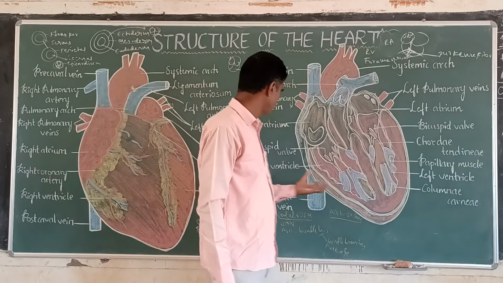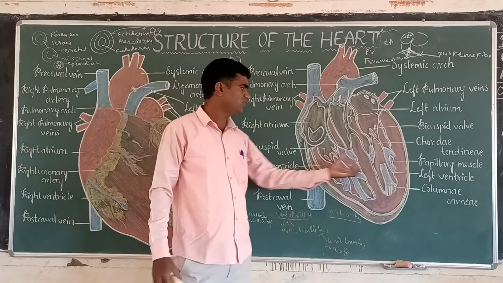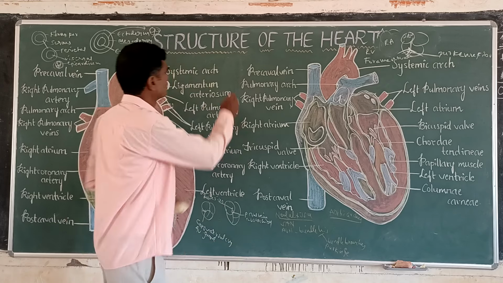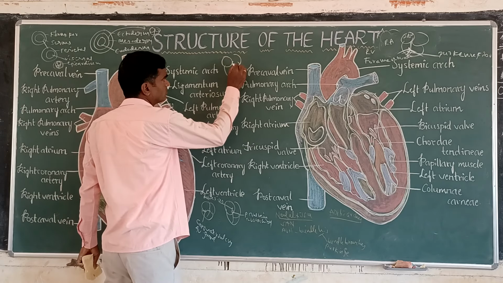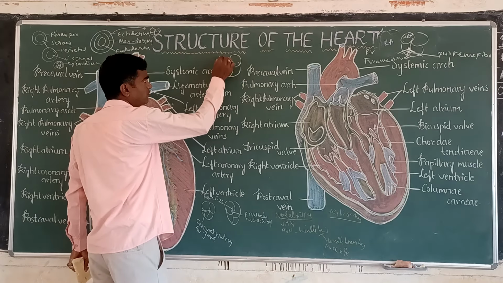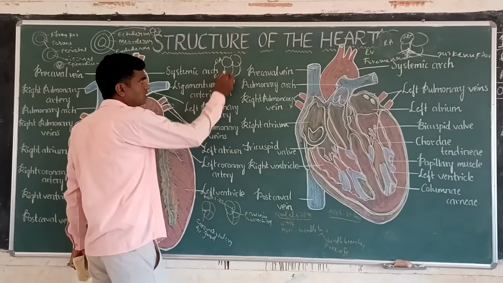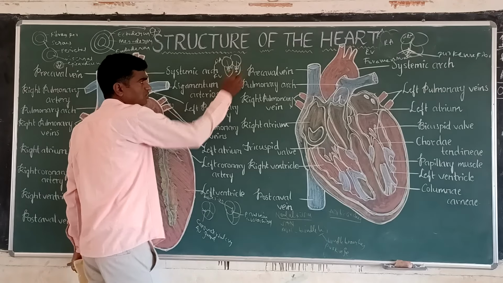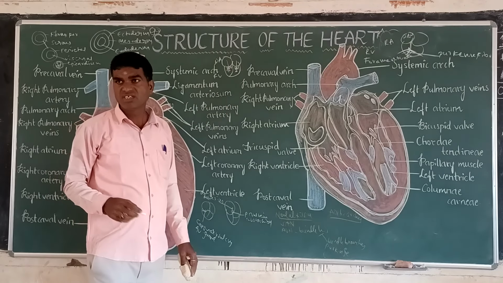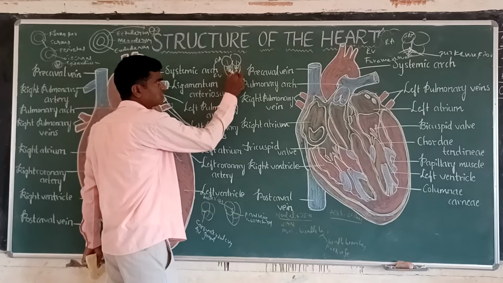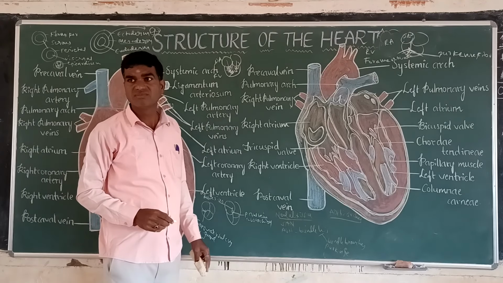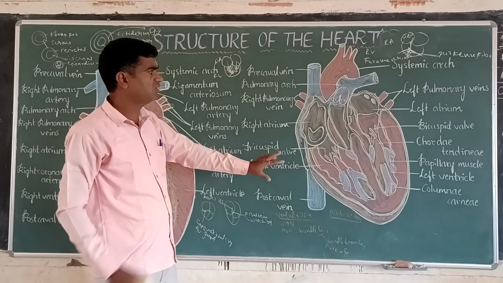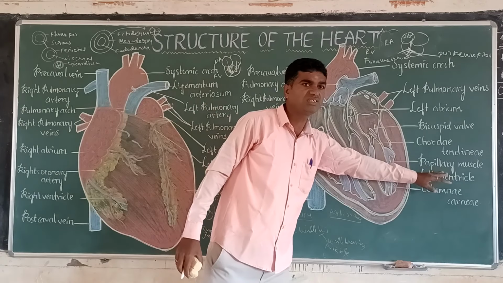Now the blood is filling into the ventricles. This is the right ventricle, and this is the left ventricle. Now see the ventricle here. This is the right atrium, and this is the right ventricle. The blood comes through the tricuspid and bicuspid valves, from here to here. It is made up of muscles, the muscular ridges. What are these called? Muscular ridges. Papillary muscles are formed here.